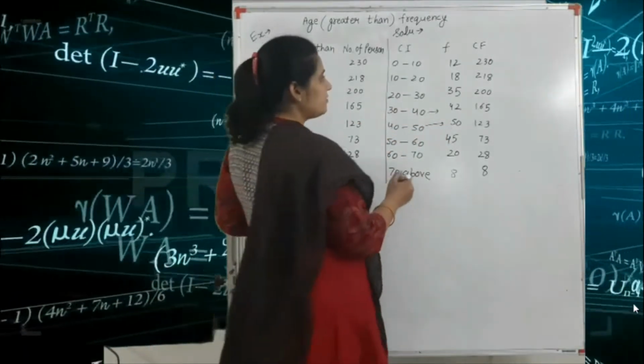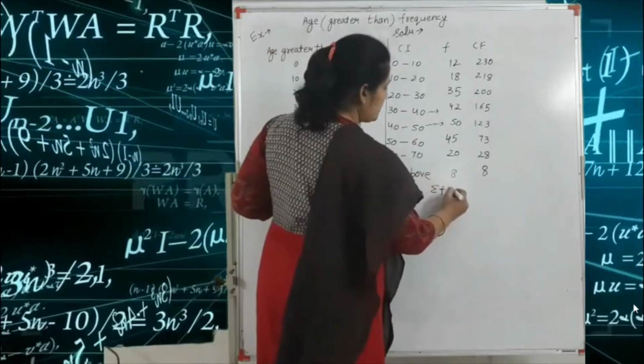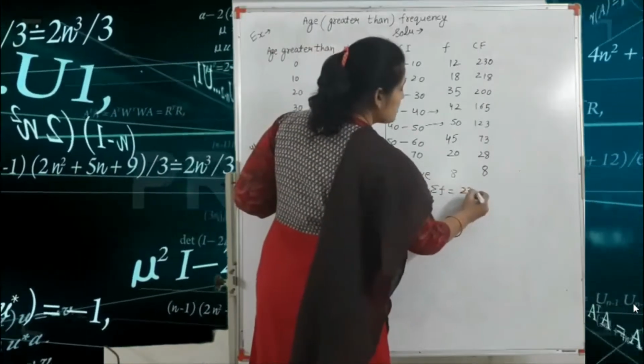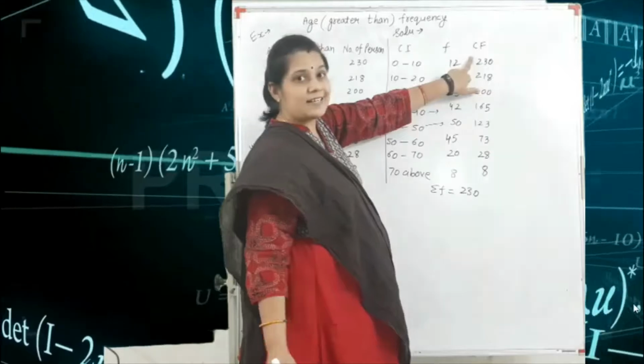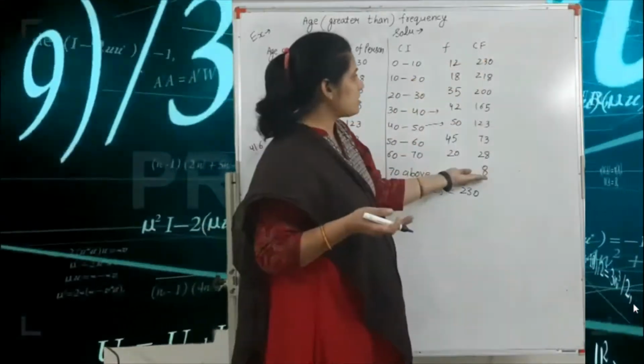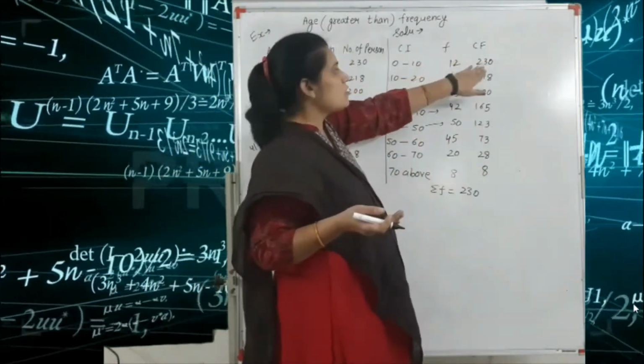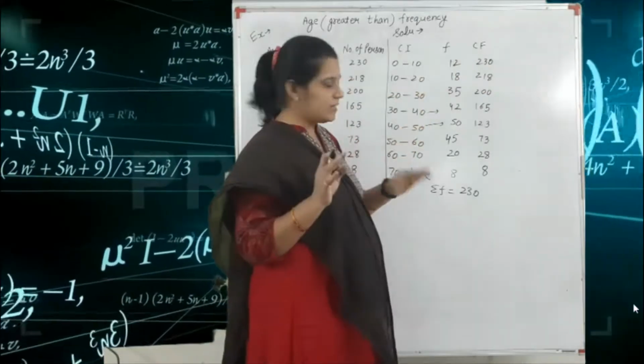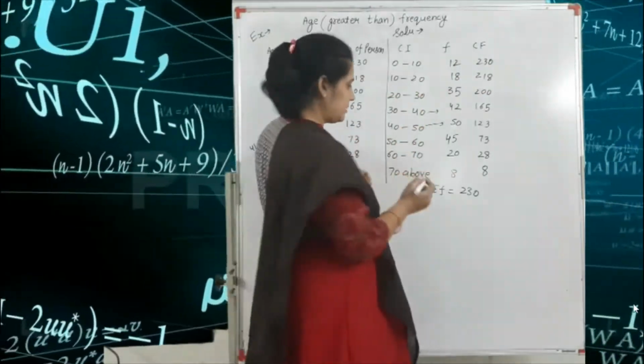Here we find the summation f. Summation f is 230, the last value, the largest value, because CF is in decreasing order, so obviously the first value is the maximum. So summation f is equal to 230.